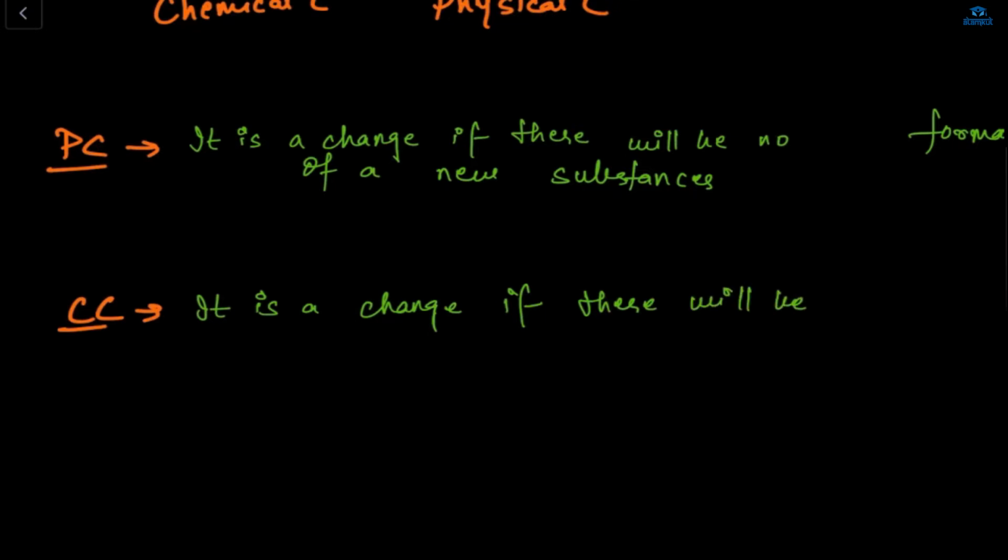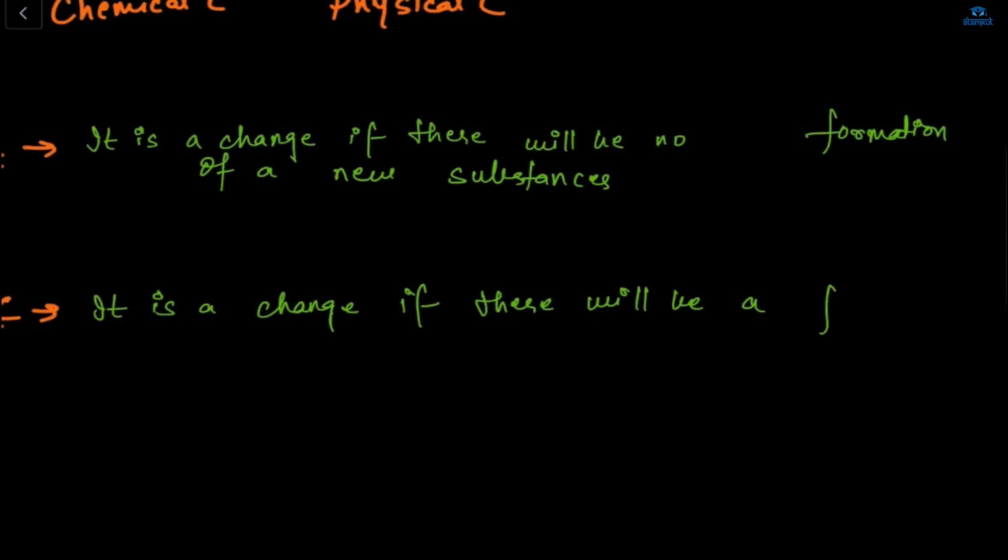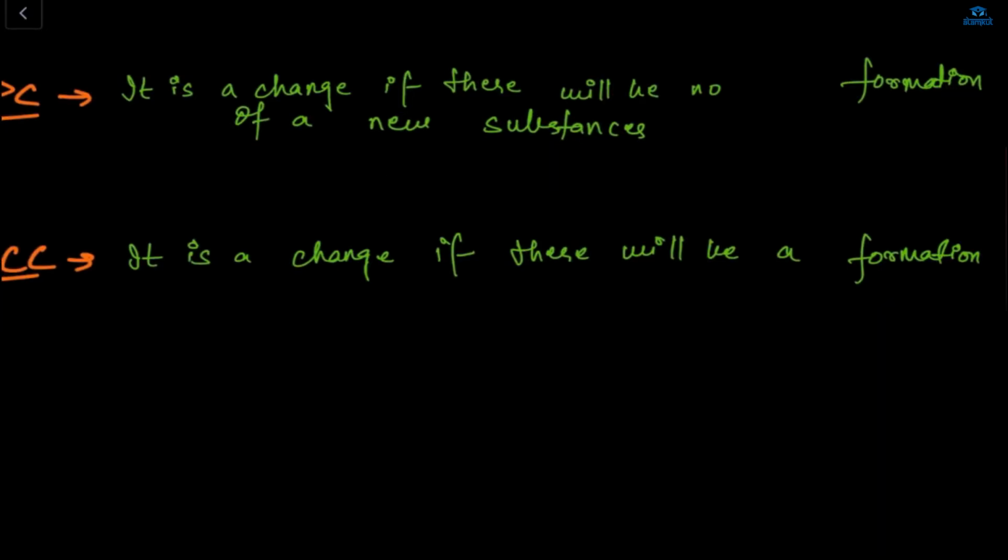Like oxidization. Is oxidization reversible or not? No, it can't be reversed. It's a chemical change. It's a change if there will be a formation of a new substance. It is known as a chemical change.